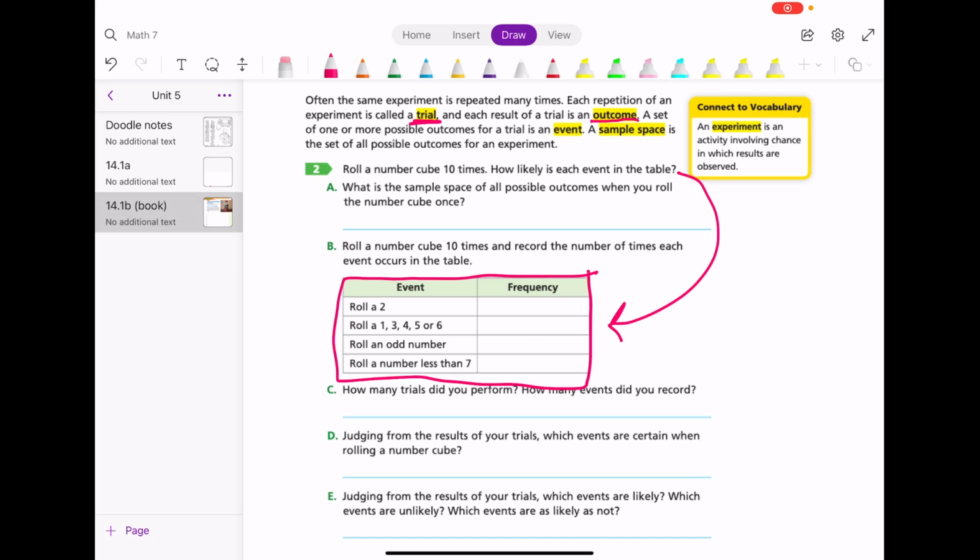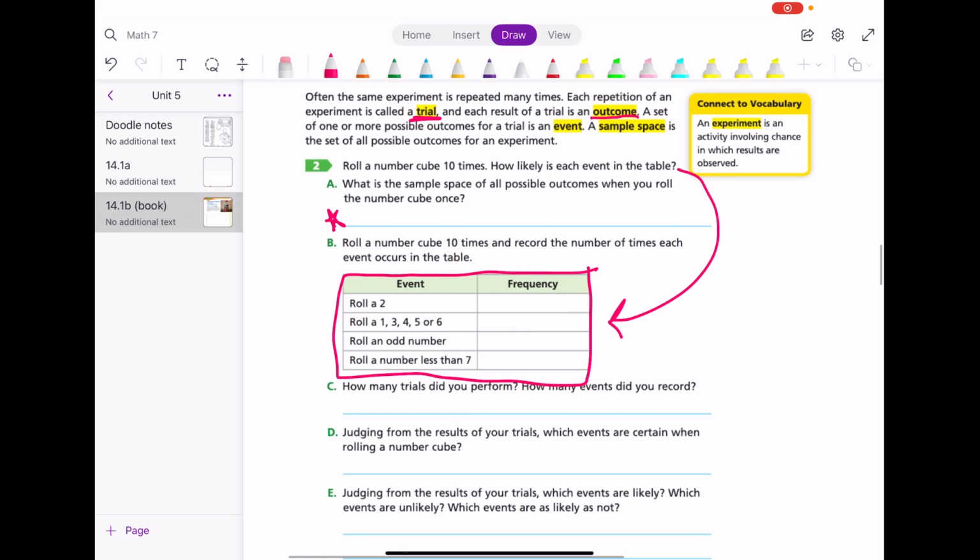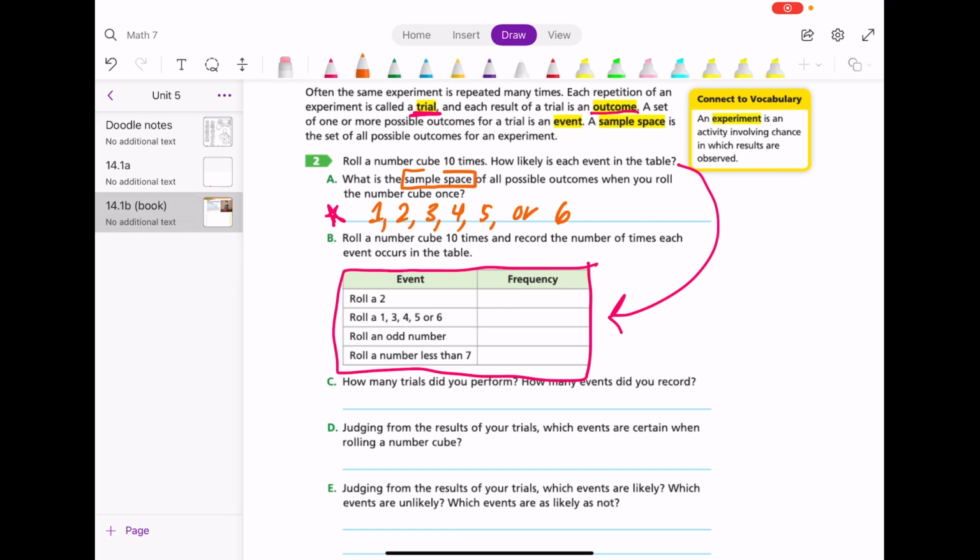What is the sample space of all possible outcomes when you roll the number cube once? So if I just roll it once, what could I get? Pause the video and write what you could get under 2A. I could roll a 1, a 2, a 3, a 4, 5, or a 6. That's my sample space. That's what I could get.